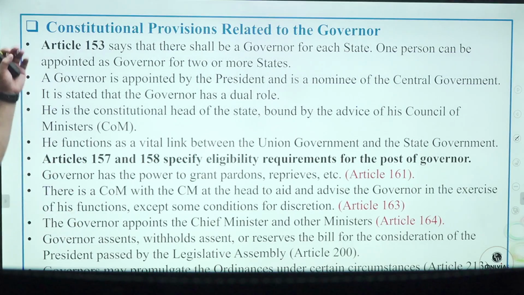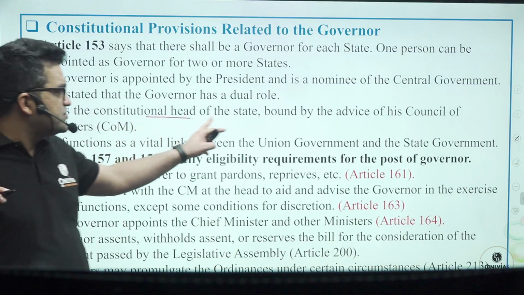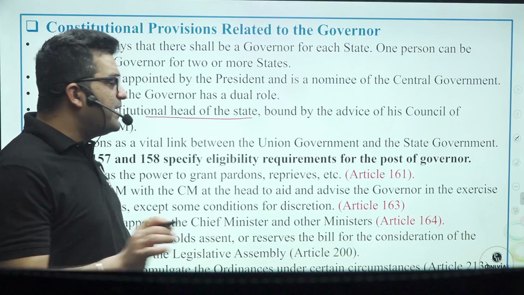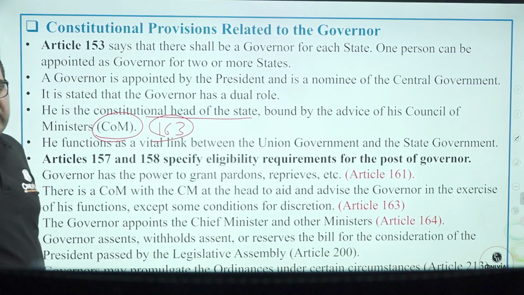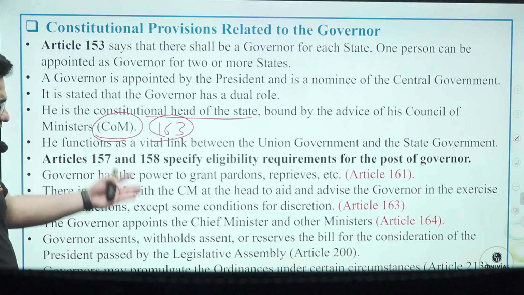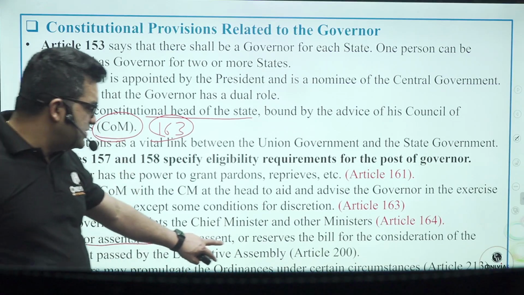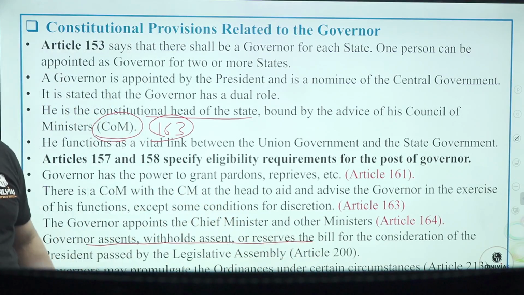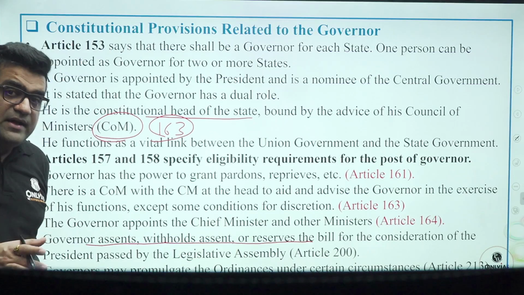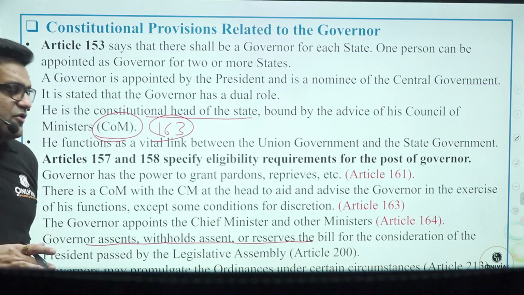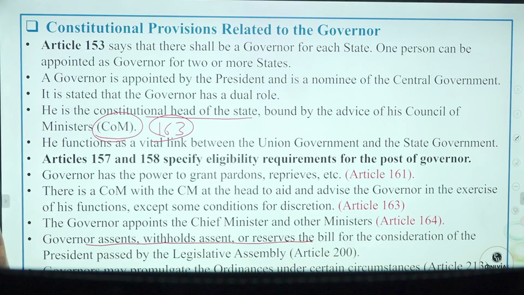Now, coming to the governor, Article 153 says that there shall be a governor for each state. He is the constitutional head of the state, the nominal head of the state, bound by the advice of the Council of Ministers under Article 163. He is a vital link between the union and state governments. The governor assents, withholds, or reserves the bill. Article 200 is the power of the governor with regard to the bill. Veto power is contained in Article 200. Article 201 deals with the veto power of the president with regard to the bills reserved for him by the governor of a state. These are very easy provisions.